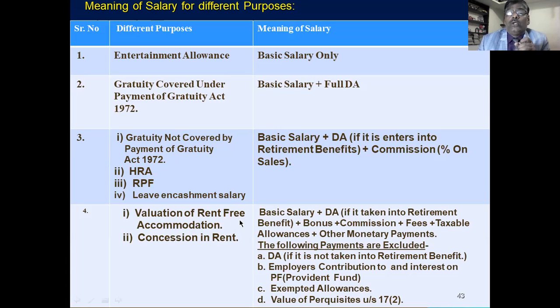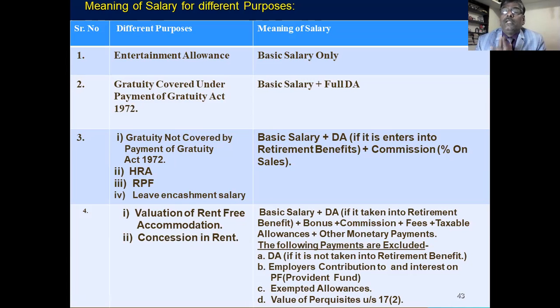And regarding valuation of rent-free accommodation and concessional rent, all amount received in the form of cash, it may be salary or commission, bonus, taxable allowances, is to be taken. The list is given there.